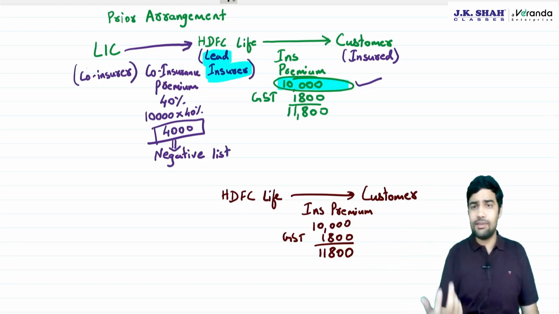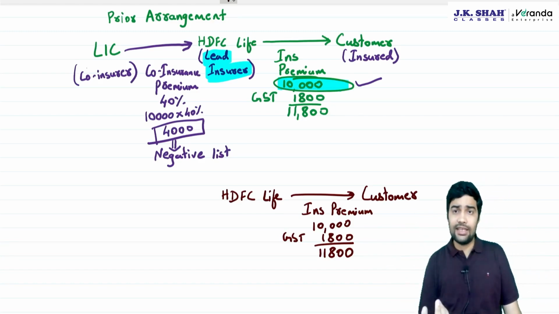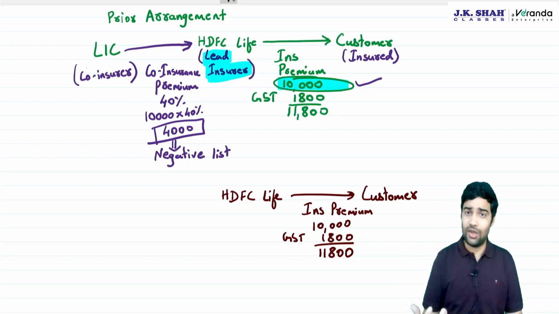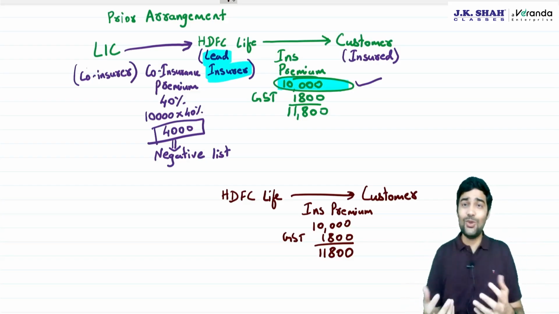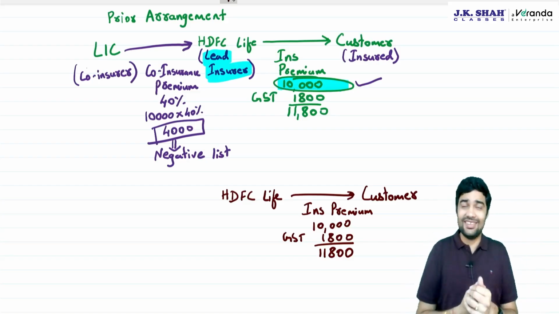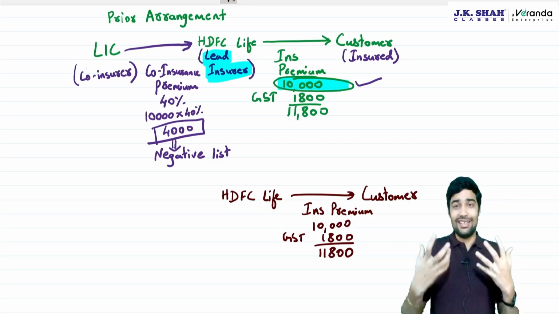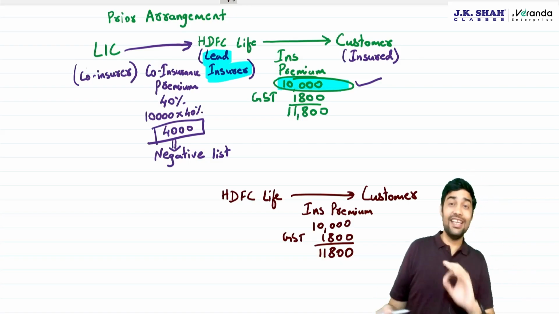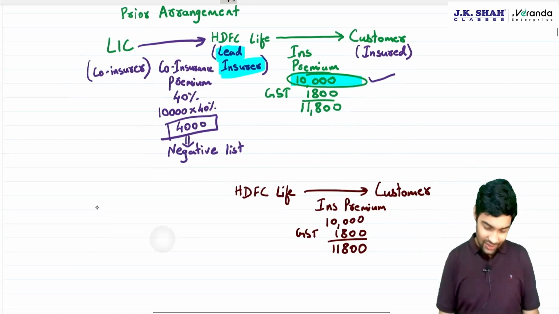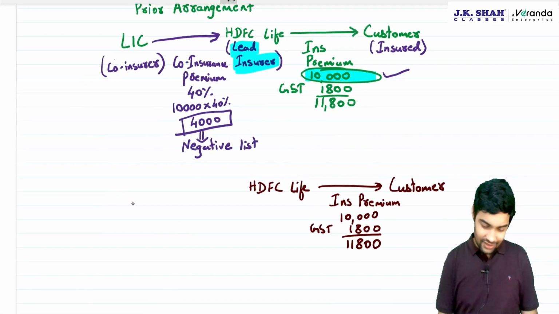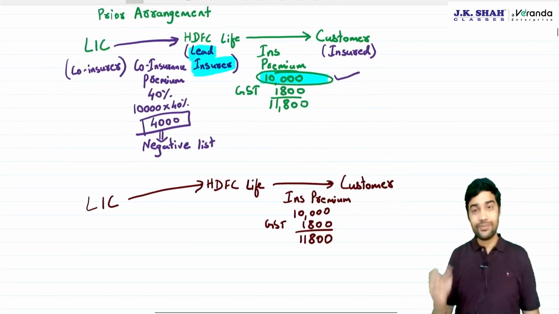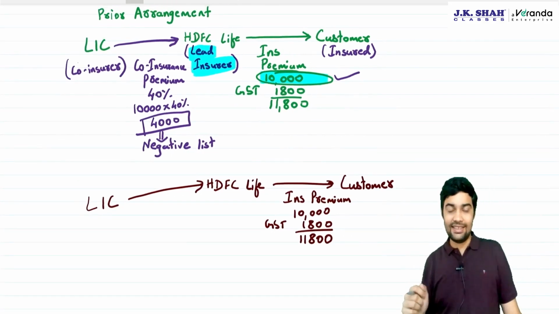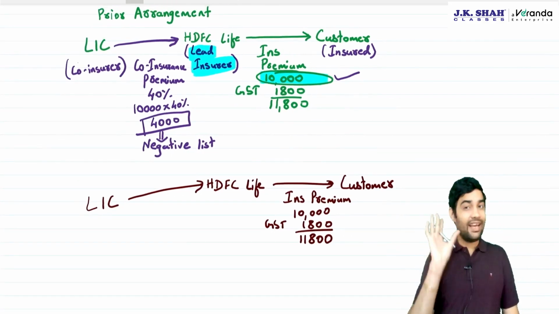But after some time, HDFC Life realizes that they have issued a lot of policies. Now, when they come to know that they have issued a lot of policies, which is more risk being taken by HDFC Life, then they go for reinsurance. Reinsurance, what happens in reinsurance? Some premium will be shared between HDFC Life and LIC. This was not prior arrangement.